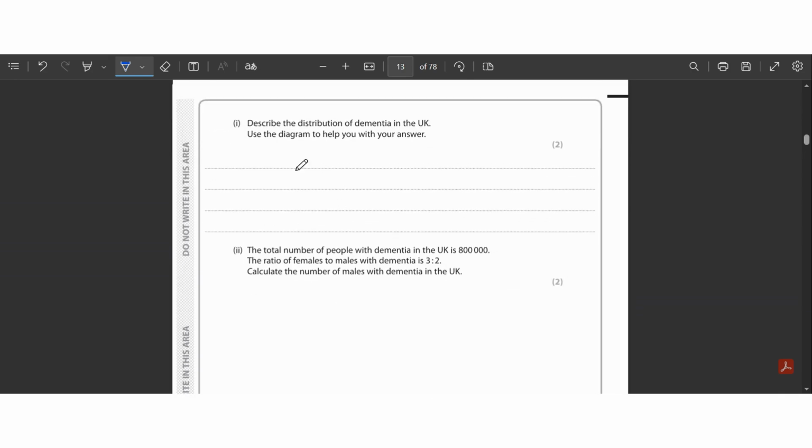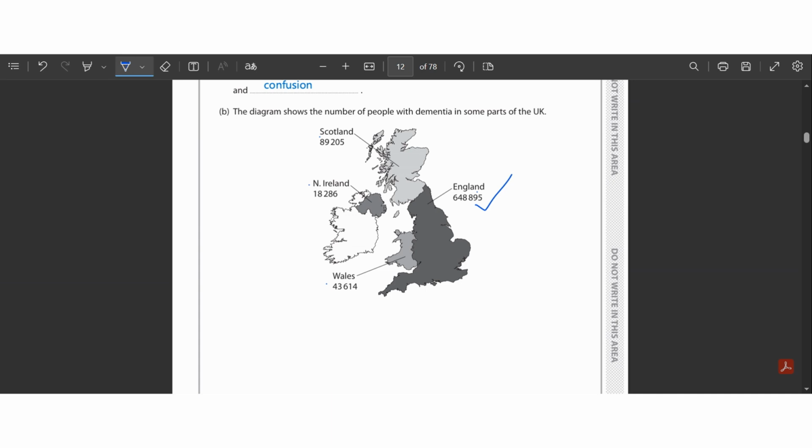It says, describe the distribution of dementia in the UK. Use the diagram to help you with your answer. So they have asked us to take reference of the diagram. As you can see in the diagram, I have said earlier that England has the highest and Northern Ireland is having the lowest number of people with dementia. Scotland is the second highest.